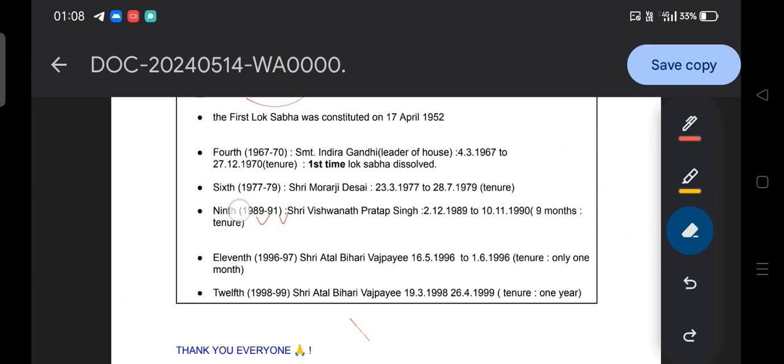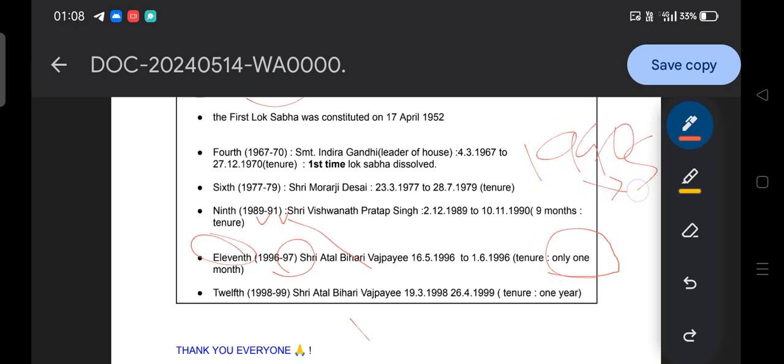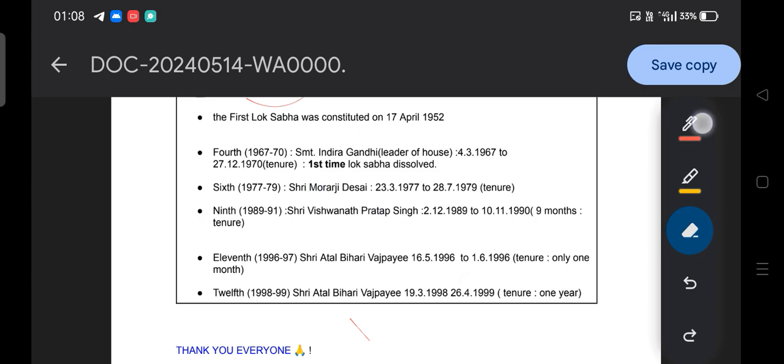And here we come to a conclusion. The 11th Lok Sabha, 96 to 97, we can say is the shortest tenure of the Lok Sabha, only 1 month. And if you notice, the 1990s is a period in which a number of Lok Sabha sessions or tenures were formed. Okay, that is the idea. That is how the Lok Sabha term works.